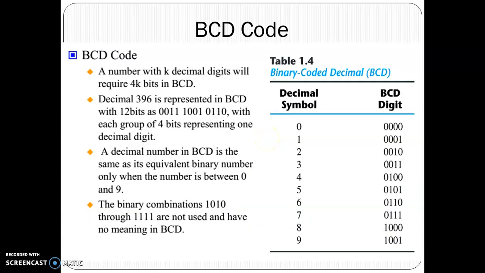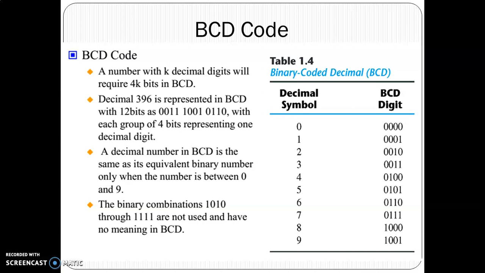BCD code. BCD code stands for binary coded decimal. In this code, each decimal digit is represented by a 4-bit binary number. The positional weights associated to the binary bits in BCD code are 8, 4, 2, 1, with 1 corresponding to LSB and 8 corresponding to MSB.